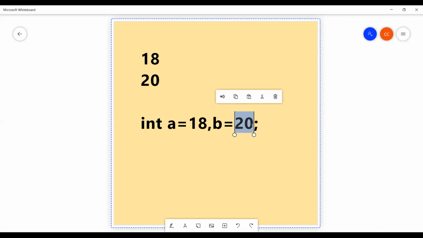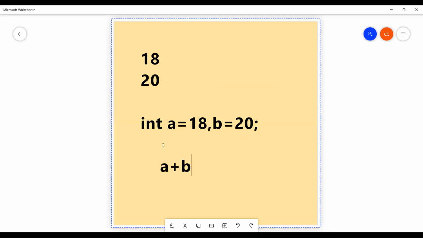Now we are going to perform addition. Yes, add చేయండి. How to add? Directly you take a plus b. A contains already 18, B contains 20. Okay, you perform addition. After addition, we are going to store the result in one variable. If you add two numbers, 18 and 20, 18 is integer, 20 is also integer. What is the expected output?